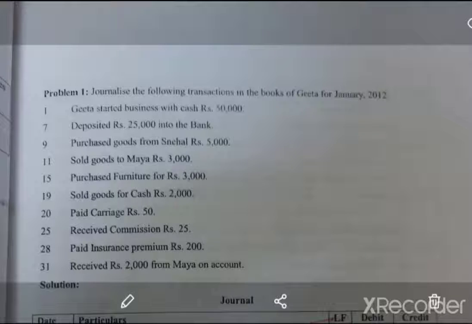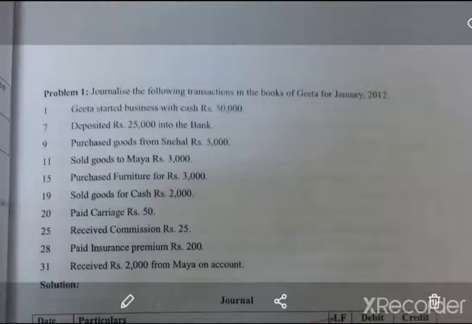Once you enter into the journal and identify the type of account, make sure that you think from the perspective of the business. You being the business, see what is coming in and what is going out, and according to that you debit and credit. If there are expenses, you debit. If there is income, you credit. If something is coming into the business, in a real account, you debit. Otherwise, if something is going out of the business, you credit. That is the way you have to enter the transaction.